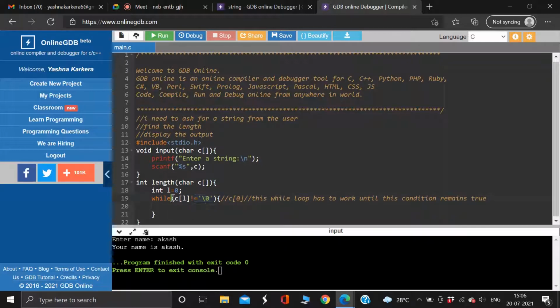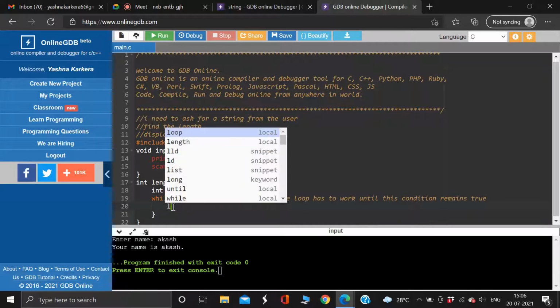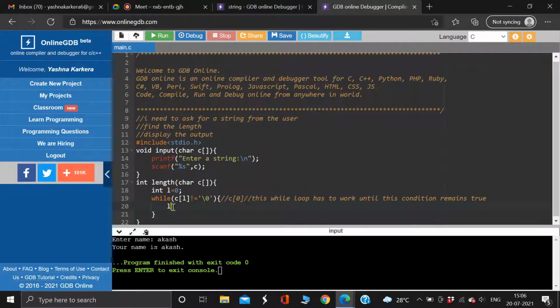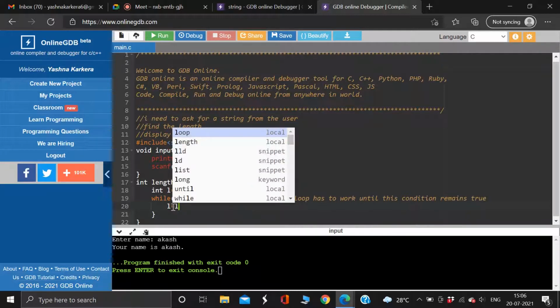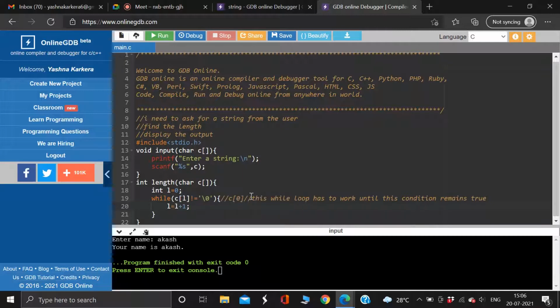So this particular while loop is going to work until each character of the string is accessed, right? So each time my loop works, I'm incrementing the value of L by 1. I'm doing L equal to L plus 1. Basically, whatever value of L that I get after this, that is going to be my length.